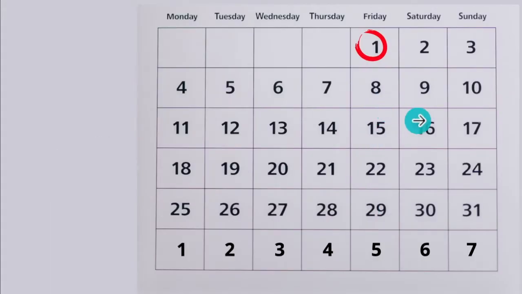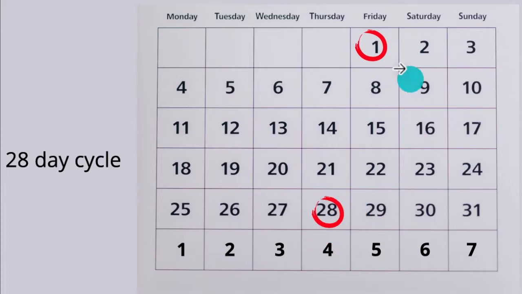Okay, so what you're going to do to calculate this is, if your period starts today, so if you start bleeding today, you pick your calendar and you take the first day of this period, and then you take the first day of the next period, and that is your cycle length. So if your period starts today and you take here, and the next time your period starts, you take here, that is a 28-day cycle, because the first day was 1, the next time is 28. So the amount of days between these two periods is 28. So it takes 28 days for all that drama to happen inside your body, basically.